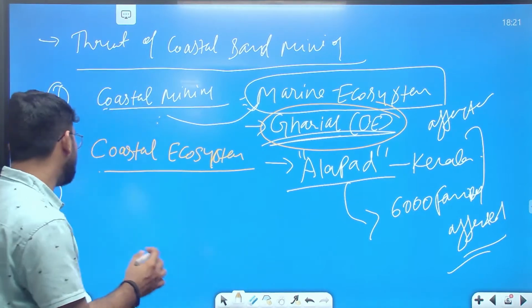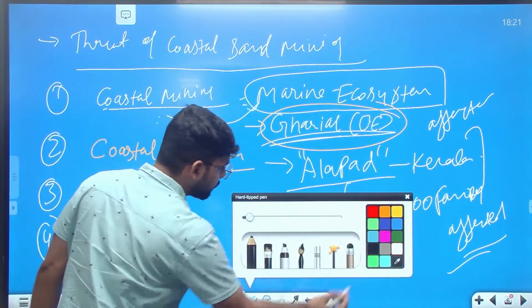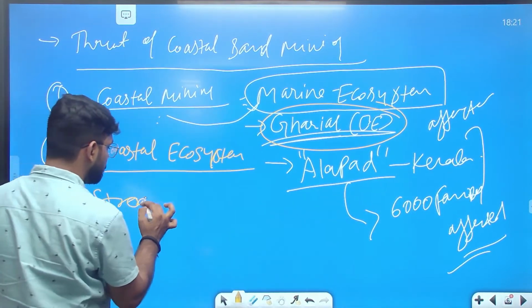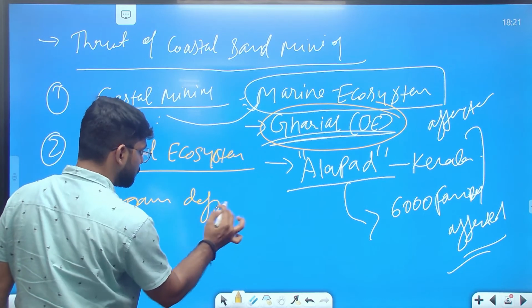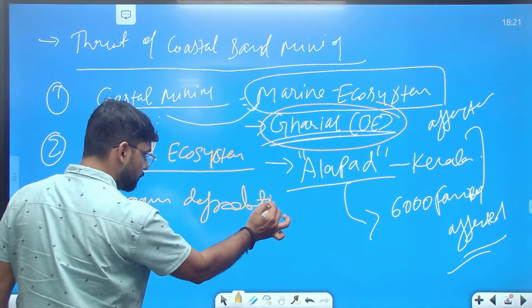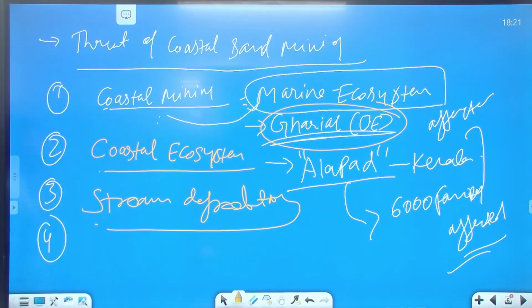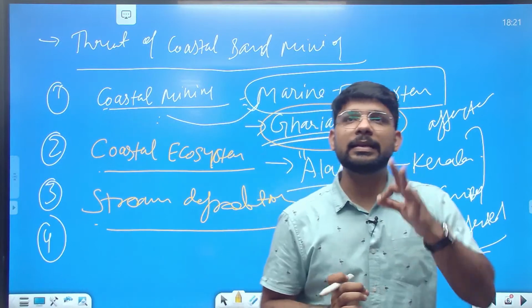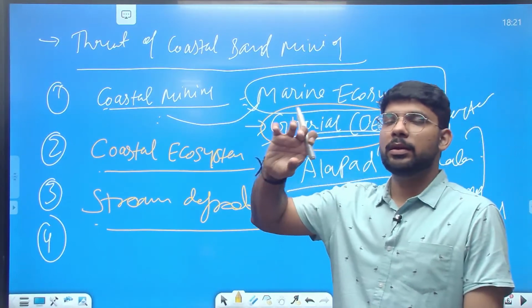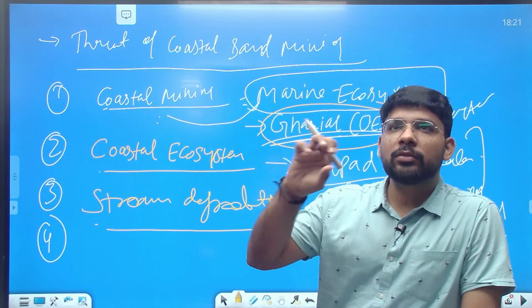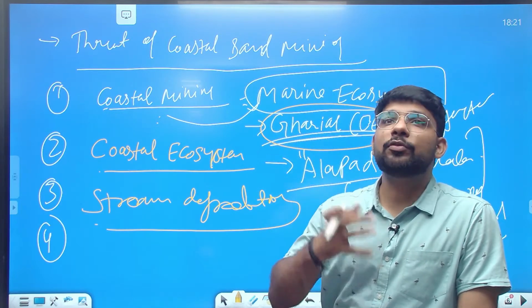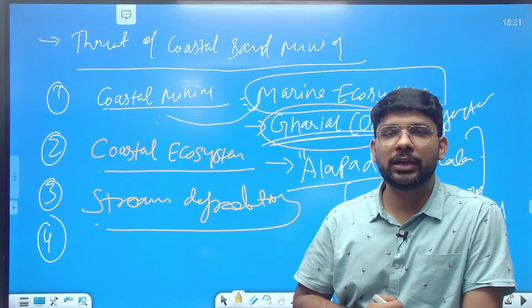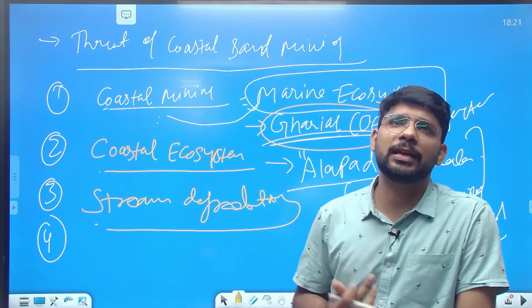Next we need to write about stream degradation, the third point. Due to mining in the riverbed, the depth of the river increased. Pits formed in the river, which led to degradation of the banks of the stream and further to flood situations as well.